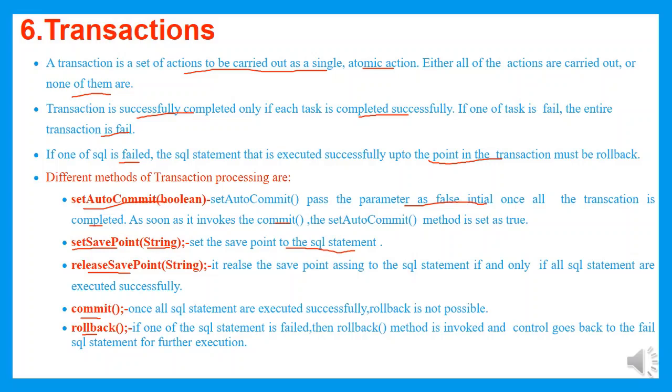So the rollback method should always be written within the catch method. This is about the set auto commit method. The set auto commit method is written before executing all the queries, then set save point, followed by the SQL statement, then followed by release save point, then followed by the commit method. These 4 methods should be written within a try block where exactly we are performing an operation. Then the rollback should be written within a catch method.